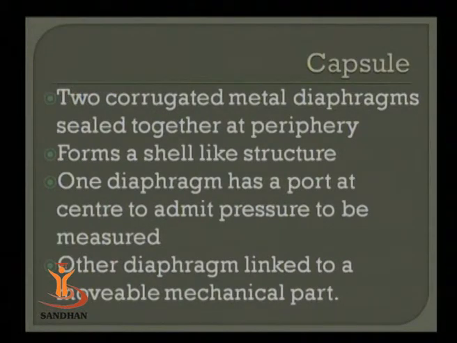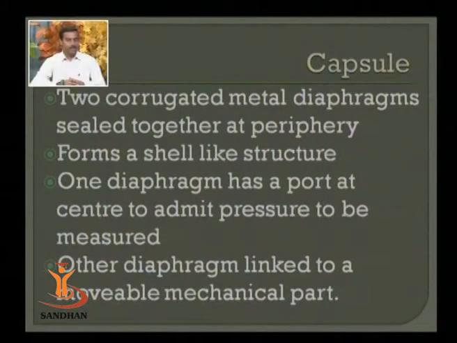Another device used for measurement of pressure is the capsule. Capsules are nothing but two diaphragms connected back to back at the periphery, and one of them allows pressure insertion or airflow. So two corrugated metal diaphragms sealed together at the periphery is the definition of a capsule. One of the diaphragms has an inlet port at the center, through which we allow the admission of pressure.